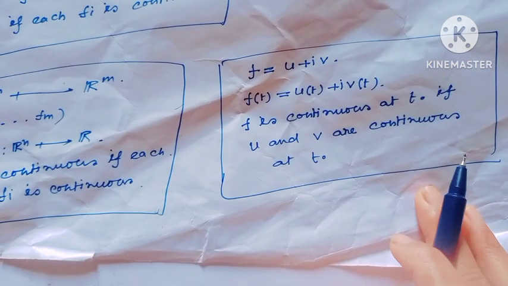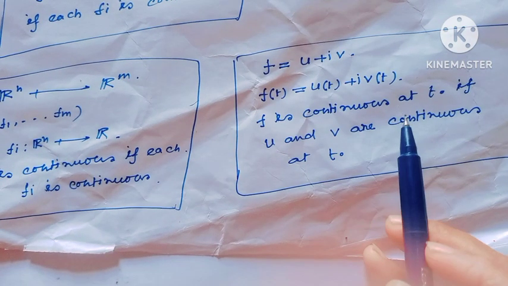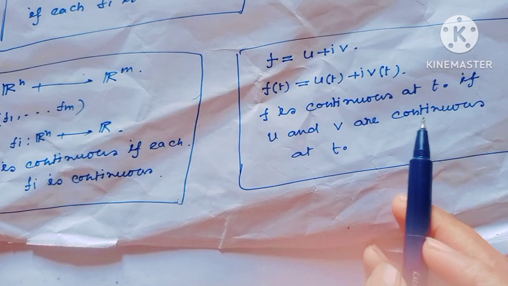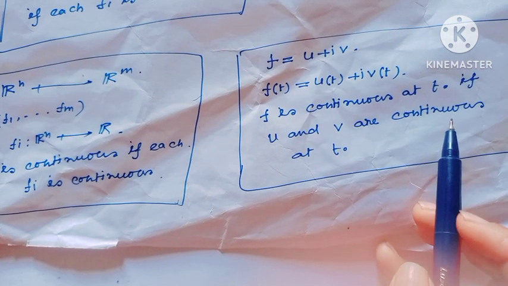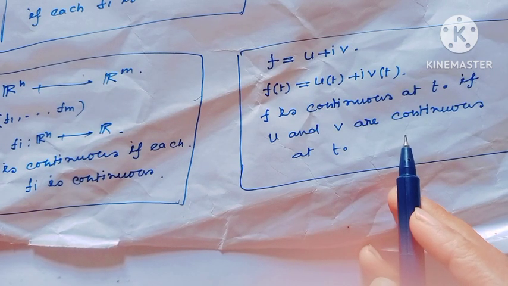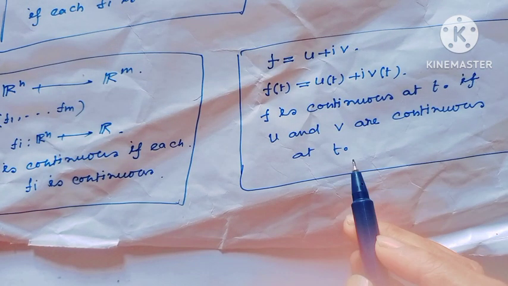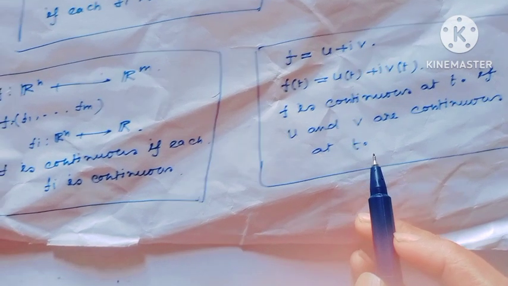When the function is defined as f(t) = u(t) + i v(t), f is continuous at a point t0 if u and v are each continuous at the point t0.